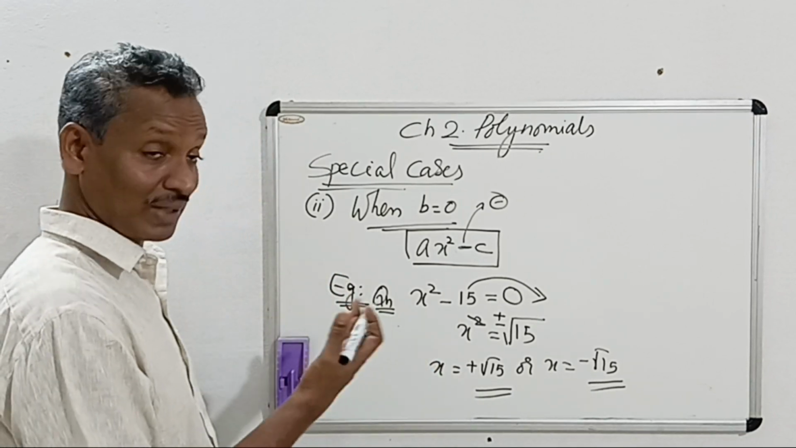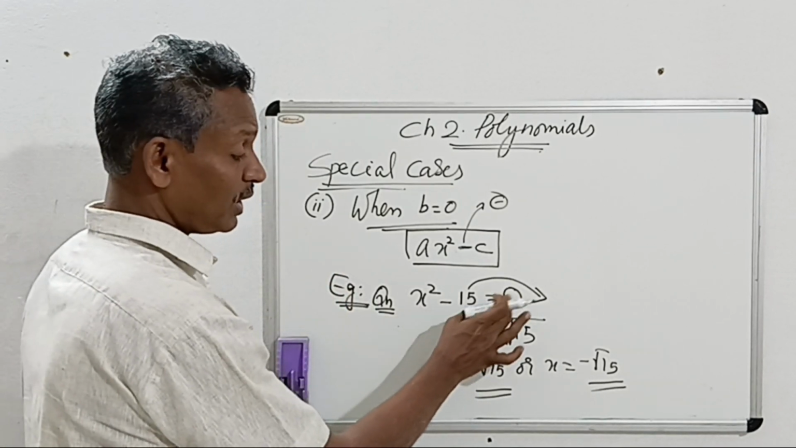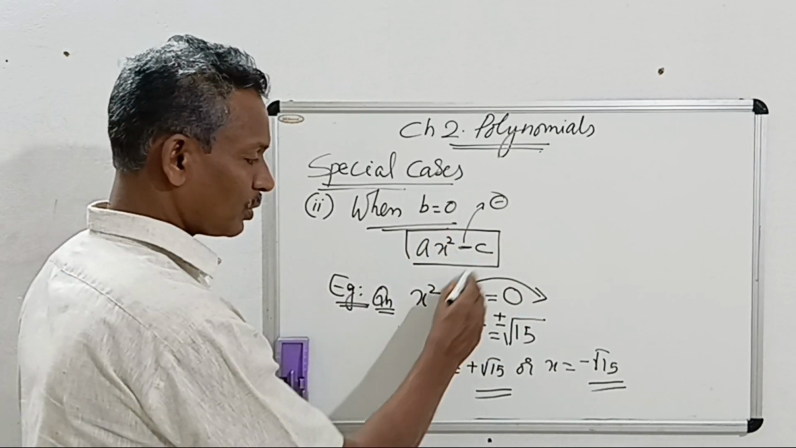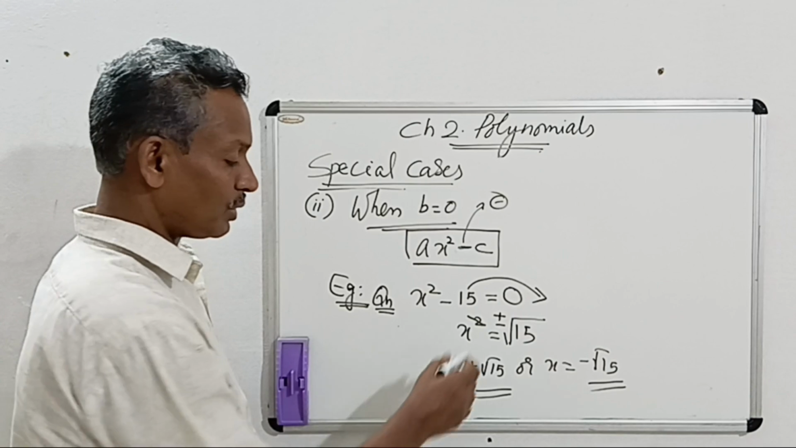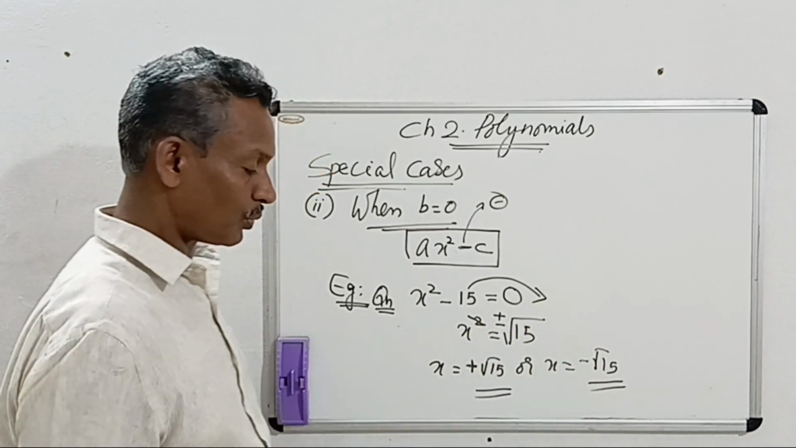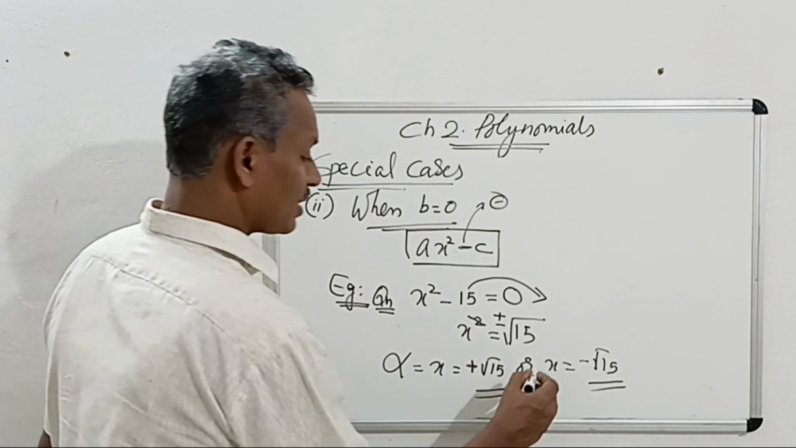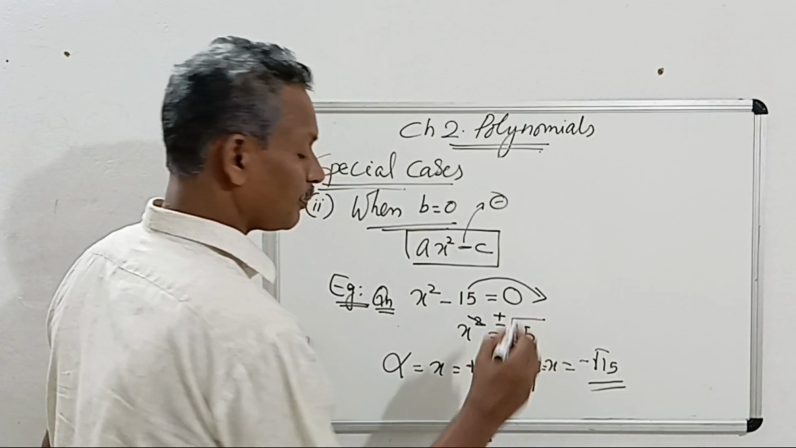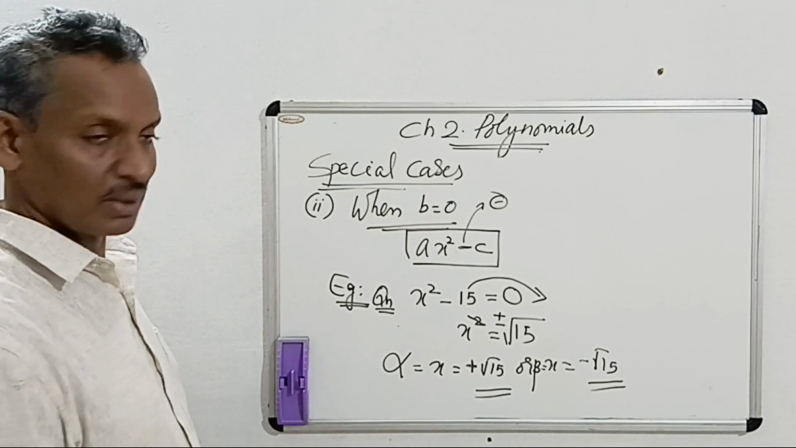What we have done, I will explain again. We equate this to 0, shift the constant to the right side, and then cut the square and put the root. Two roots, one is a positive root, the other is a negative root. These are the zeros. One of them we can write as alpha, the other one as beta. Hope you understood. This is one method.